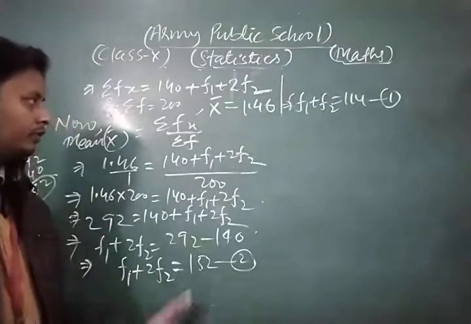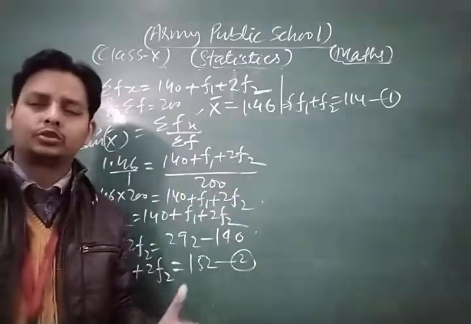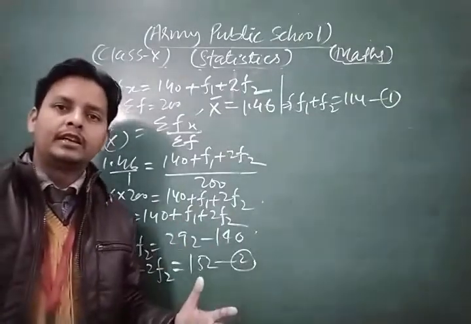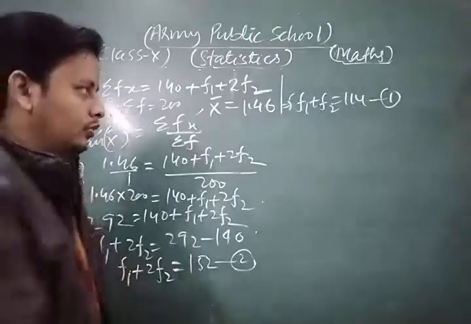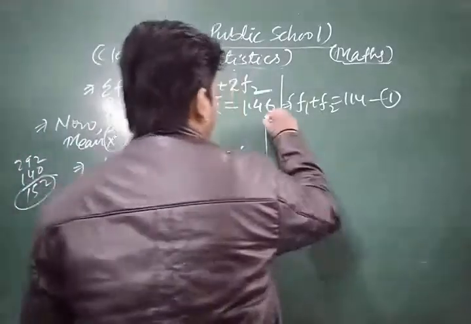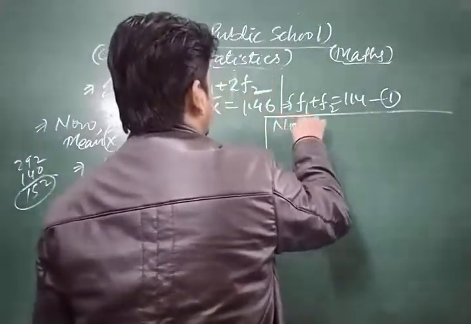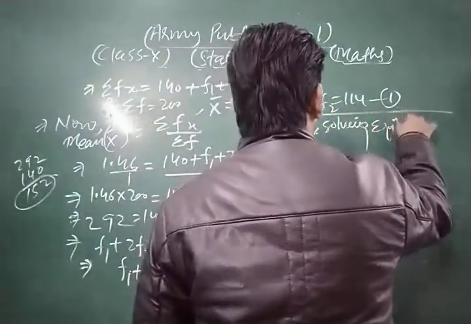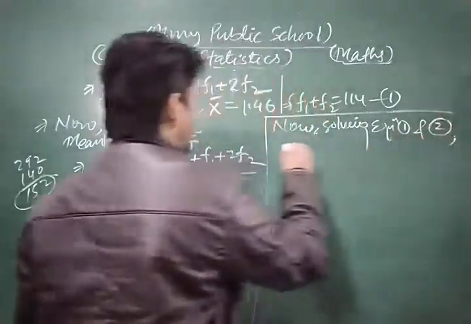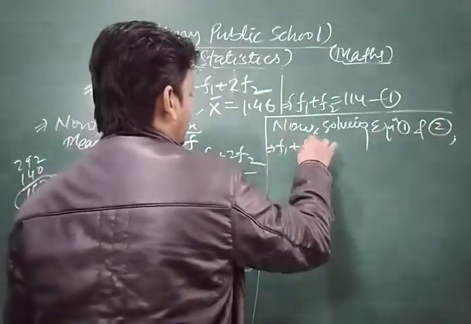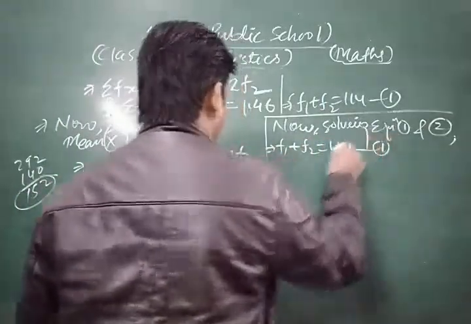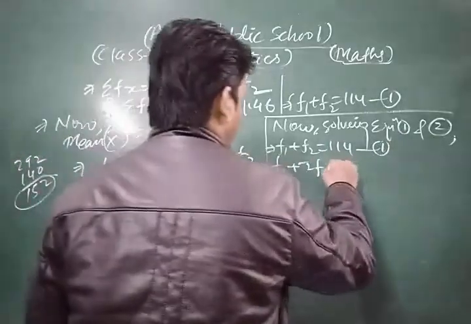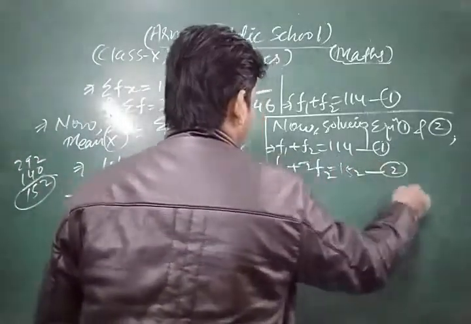In this way, after simplifying the question, we find two equations, equation 1 and equation 2. Now finally we solve equation 1 and 2. Equation 1 is f1 plus f2 is equal to 114, and equation 2 is f1 plus 2f2 is equal to 152. Now subtracting them.